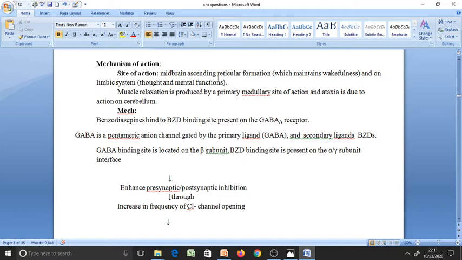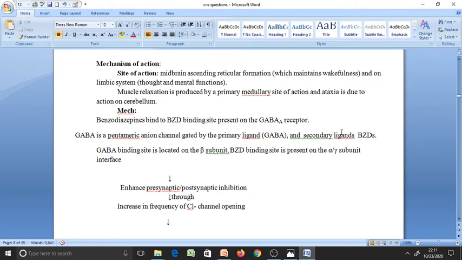And how it produces its effect is that benzodiazepines bind to the benzodiazepine binding site present in the GABA A receptor. The GABA receptor is a pentameric anion channel, gated by the primary ligand GABA and the secondary ligand benzodiazepine.